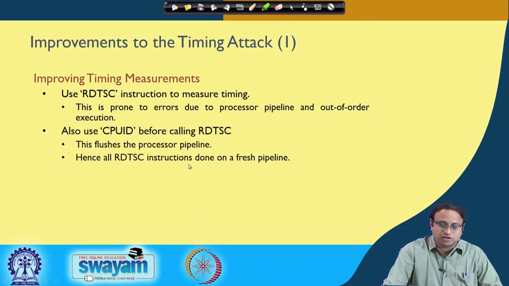So one of the things that we can do is that we will be using a specific instruction called CPUID before calling RDTSC. This would flush the processor pipeline, and therefore all RDTSC instructions will be measured and done on a fresh pipeline. So this reduces the amount of non-determinacy. And actually there is a further instruction which you can also use nowadays, called RDTSCP, and you can probably improve the quality of your timing measurements even more.